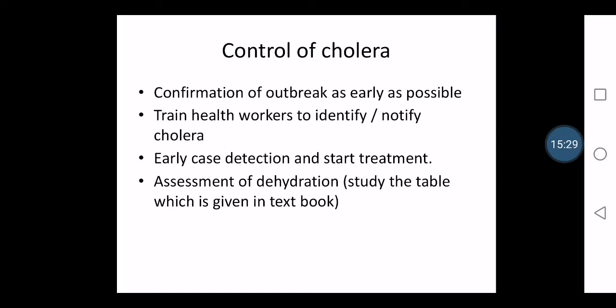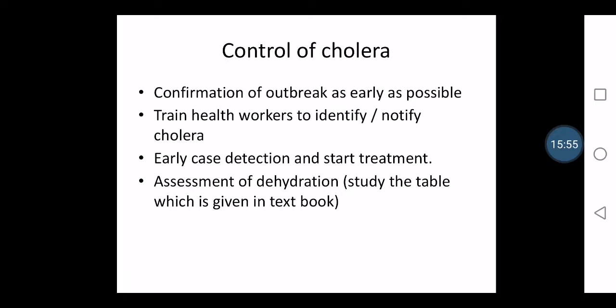So we have to train the health personnel to identify cholera, and do early case detection, and we have to start treatment as early as possible, so that it does not affect the whole community. Then the main thing is assessment of dehydration. Already I have told you in acute diarrheal diseases how to assess dehydration. Even in the K. Park textbook the same table is present, and you all have to go through the table.